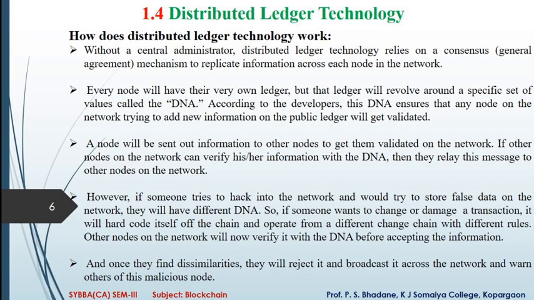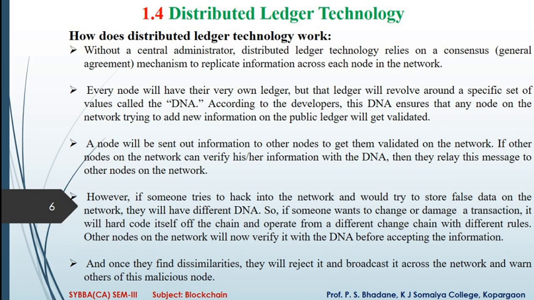How does distributed ledger technology work? There is no central administrator in distributed ledger technology. Without a central administrator, distributed ledger technology relies on a consensus, a general agreement mechanism, to replicate information across each node in the network.